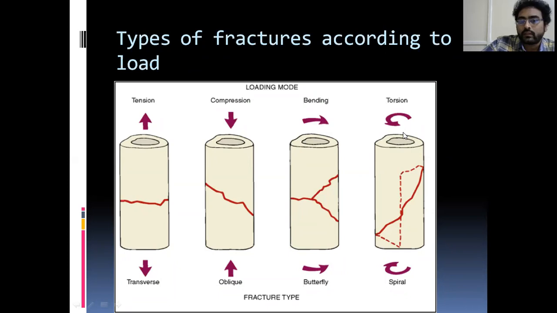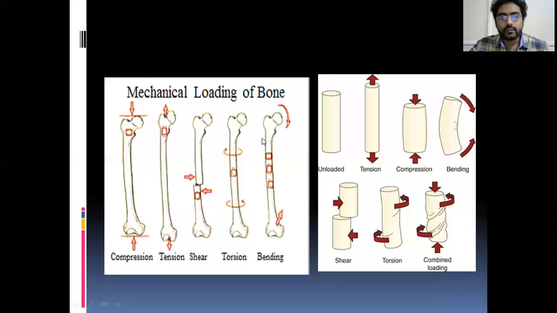And if you apply torsion, that means if you twist the bone, then it will go spirally. It will give a spiral fracture. Okay. If you try to twist a stick, then you will understand how it breaks. In the same way the bone will break in a spiral manner. This is the real bone application, real time in biology.